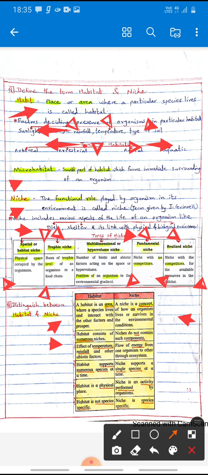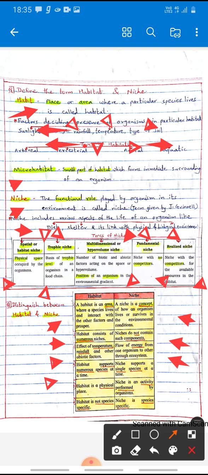Habitat consists of numerous niches, while niche does not contain such components. Third difference, in habitat the effect of temperature, rainfall and other abiotic factors matters, while in niche the flow of energy from one organism to another through the ecosystem is important.